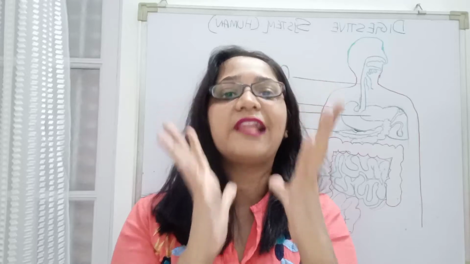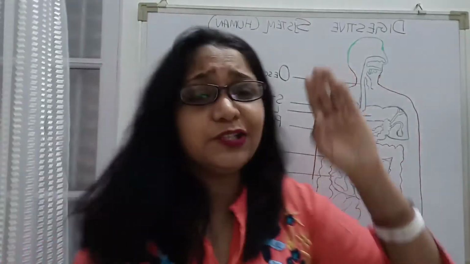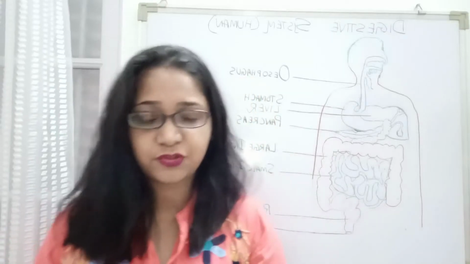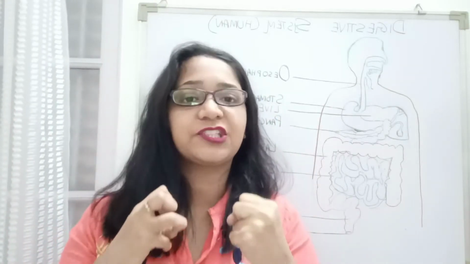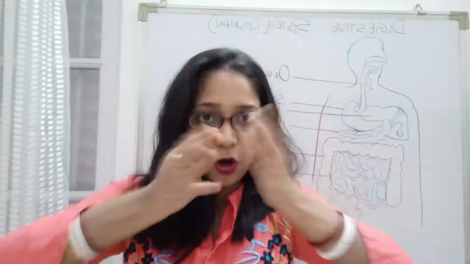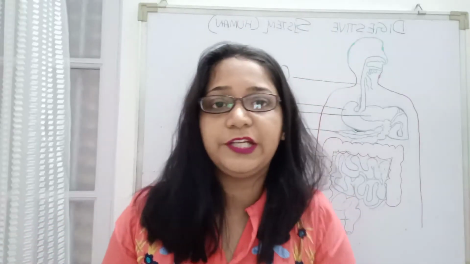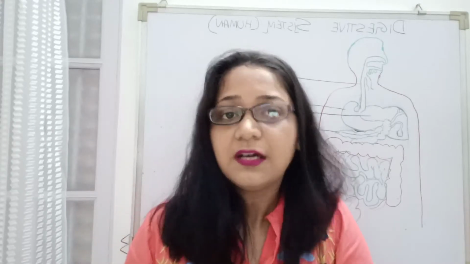Now you know that our body is made up of muscles. So there are muscles in my fingers also, right? So when I'm moving my fingers like this and like this, it's the muscles which are contracting and relaxing, and that's how I'm able to move my fingers. Clear to everyone? So similarly, the esophagus is also a muscular pipe-like structure. So it will also perform contraction and relaxation, which will enable the food to go down. So it will contract, relax, and hence will pass down the food into the next organ, which is the stomach.